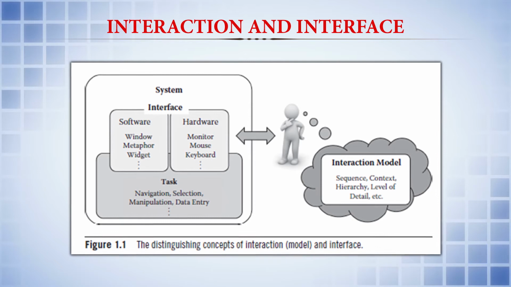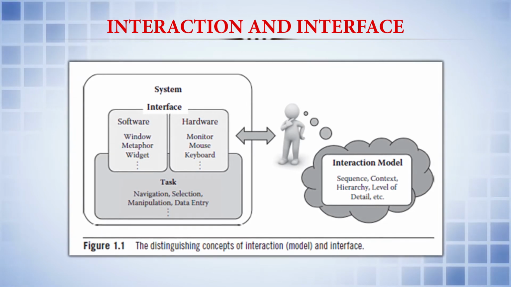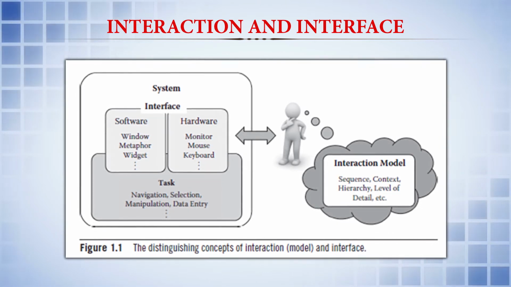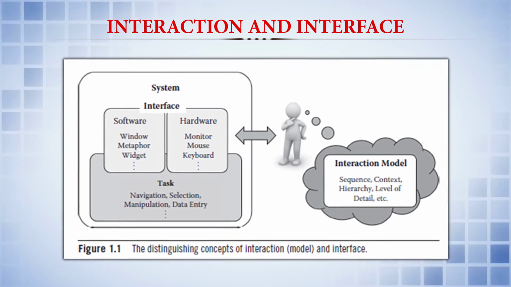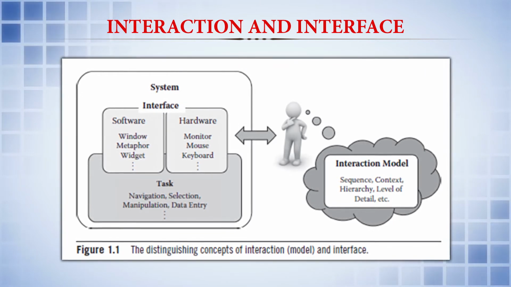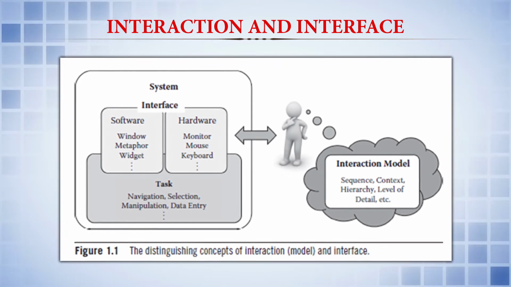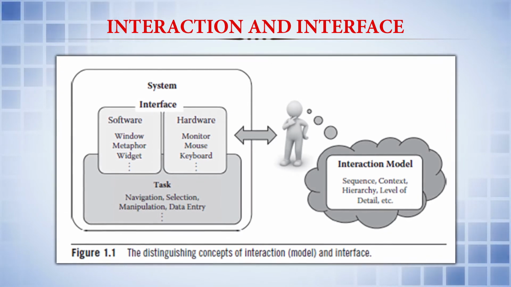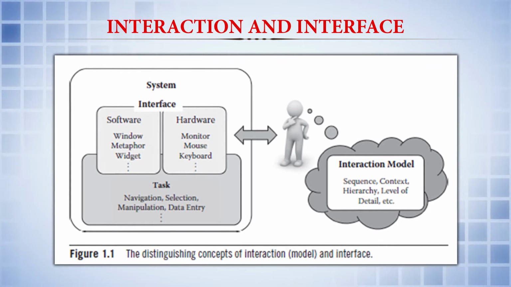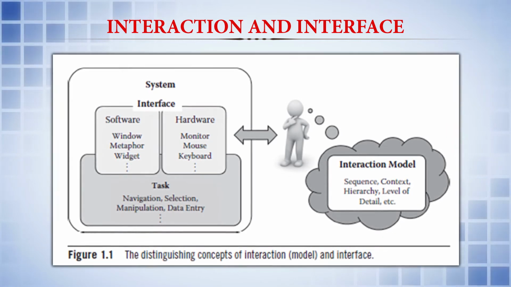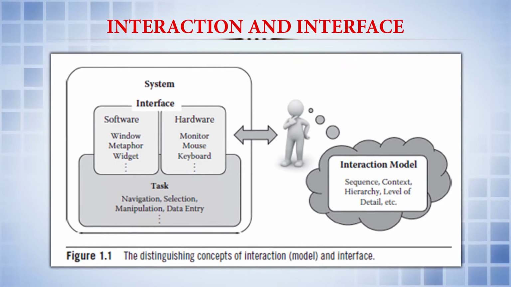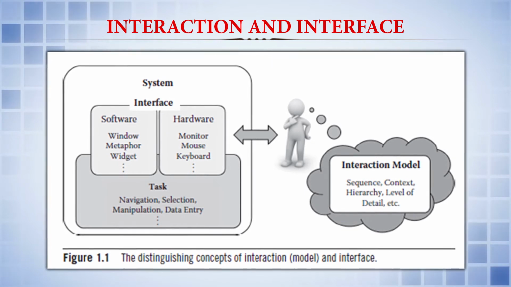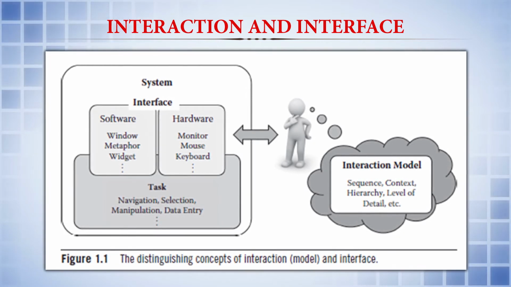In this figure we can see we have clearly mentioned the interface factor as well as the interaction model. Interaction is a kind of abstraction, and the interface may be a software interface, like an operating system such as Windows, or an application programming interface. Or it may be hardware, like a monitor, keyboard or mouse. These are the technical things used to provide the interaction with the computer.